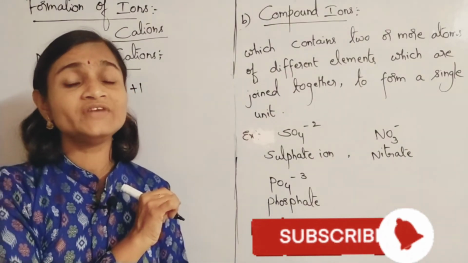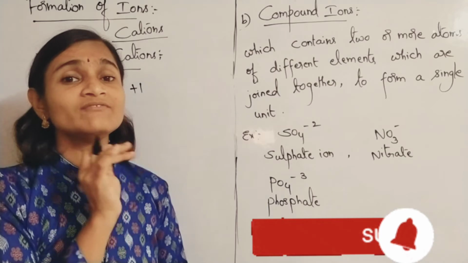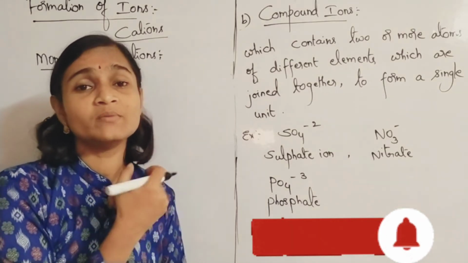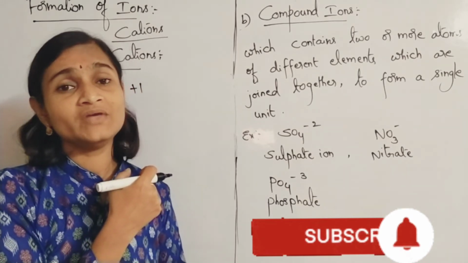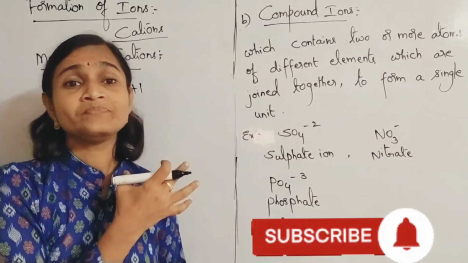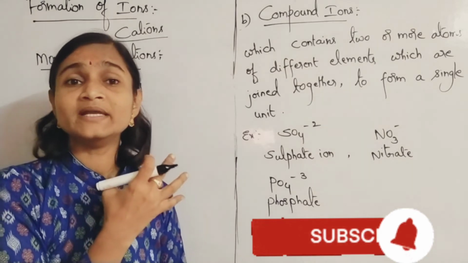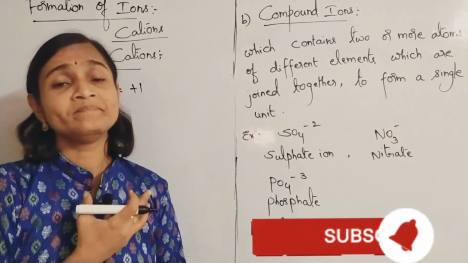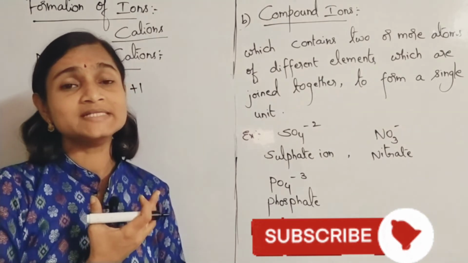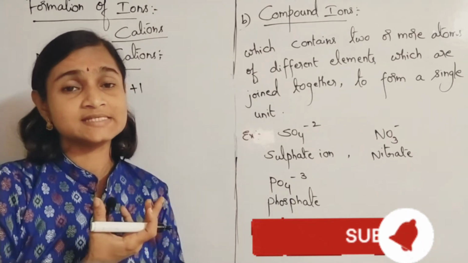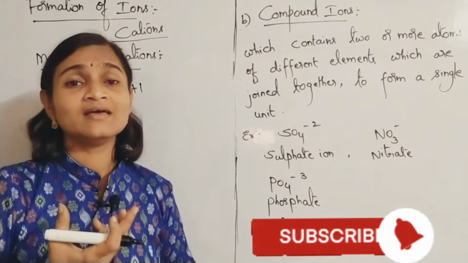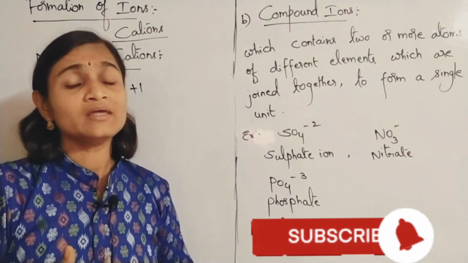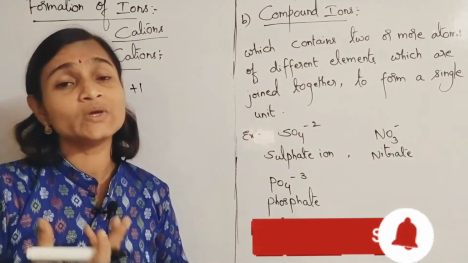Some elements, like copper, iron, lead, tin, all these kind of elements are exhibiting variable valencies. What are variable valencies? Same element but exhibits different valencies.